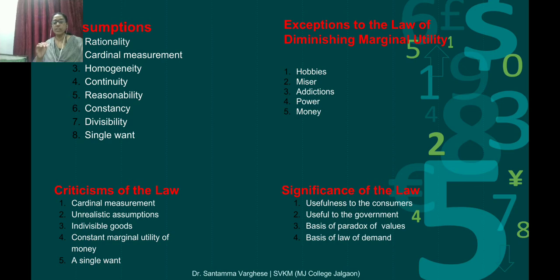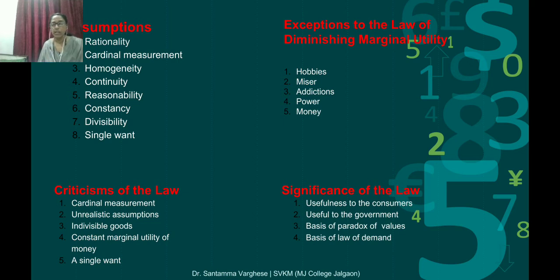Next is constancy. All the factors like income, taste, habits, choice, likes and dislikes of the consumer should remain constant. The marginal utility of money is assumed to be constant. So we must have constancy in likes and dislikes. Only then will the law come into practice, or we can say it is working.